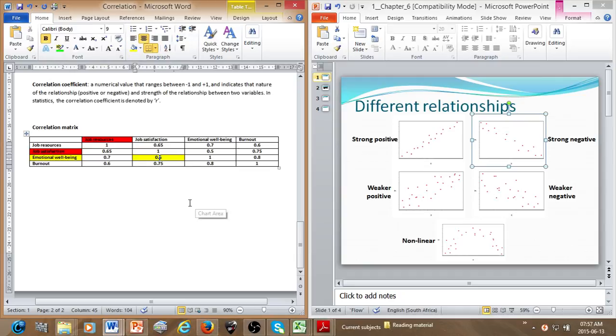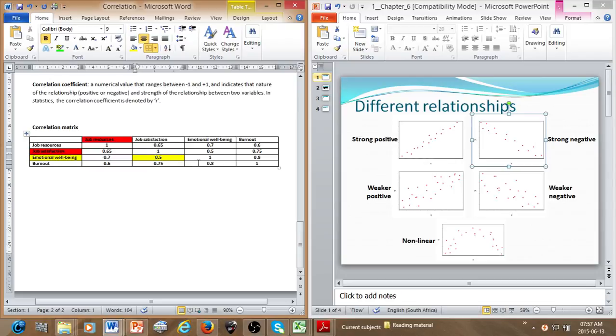What is that correlation coefficient? Yes, it's 0.5. Well done. Is that a positive or a negative linear relationship? Yes, it's a positive linear relationship. How do we know that? Because a negative sign is not present in front of the correlation coefficient.